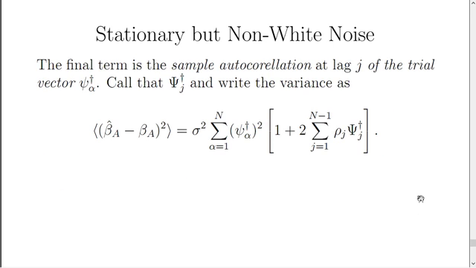So what we have is that the uncertainty of a parameter estimate is sigma squared times the inner product of the dual trial vector with itself times this correction factor, which is 1 plus twice the sum over all autocorrelations times autocorrelation times the sample autocorrelation at lag j of the dual trial vectors.